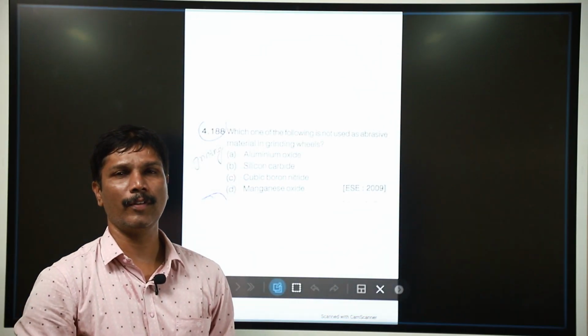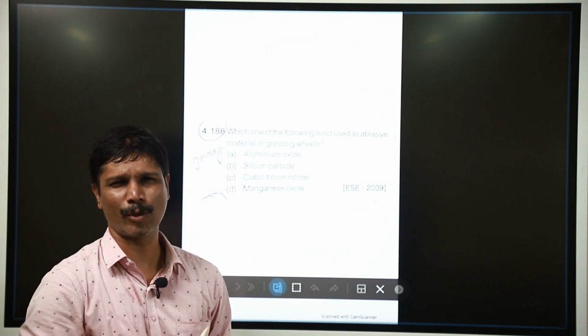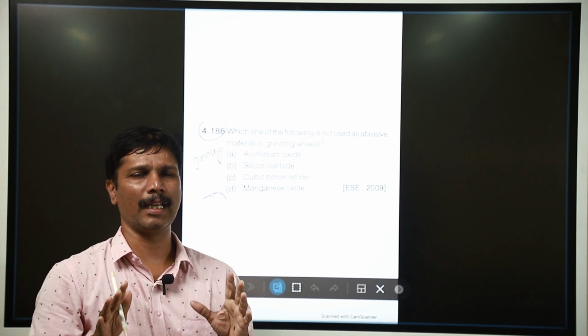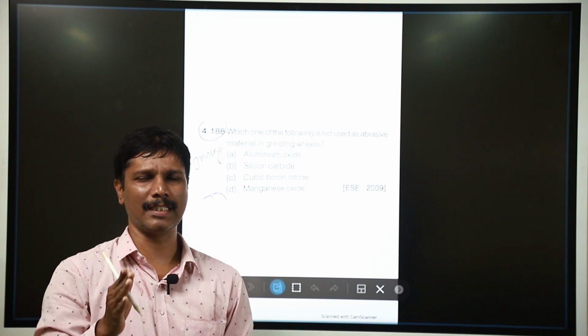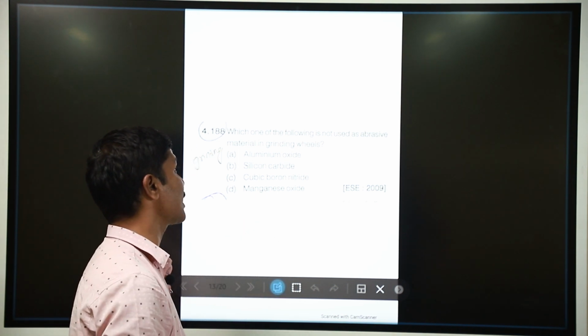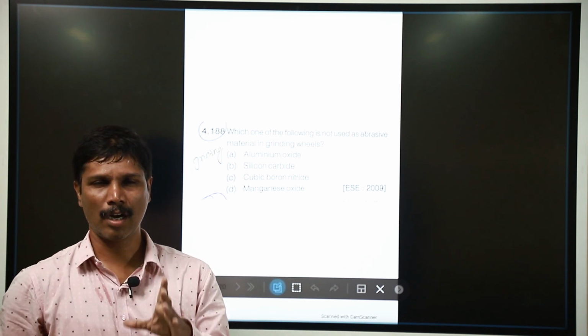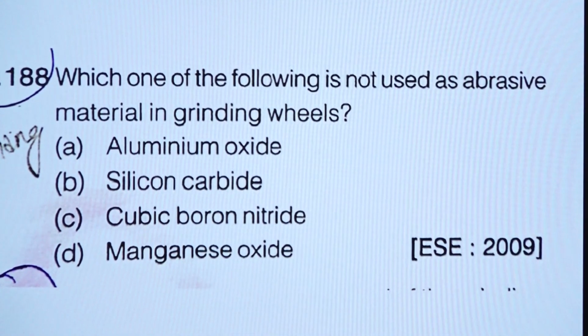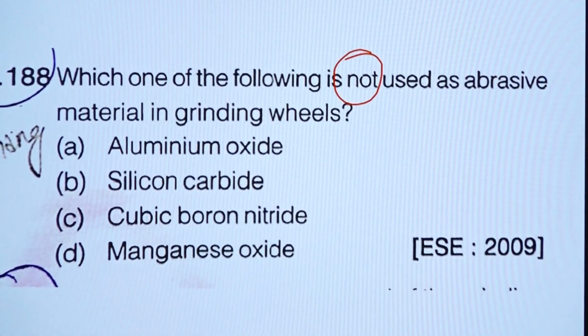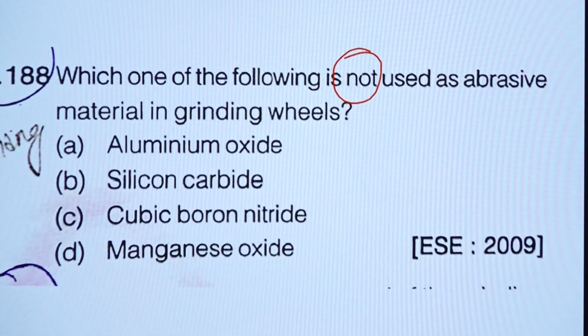So, the next question we are going to talk about is also on abrasive material. Whenever there is abrasive material, you have to find out, as an engineer, whether it is an abrasive material. Here the question is, which one of the following is not? In competitive exams, at least 10 to 15 questions will come as "not". So, which one of the following is not an abrasive material?